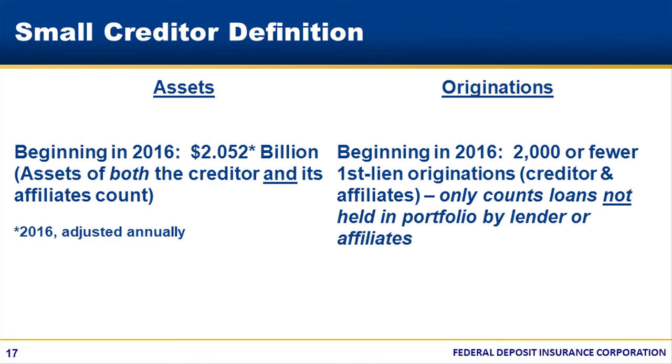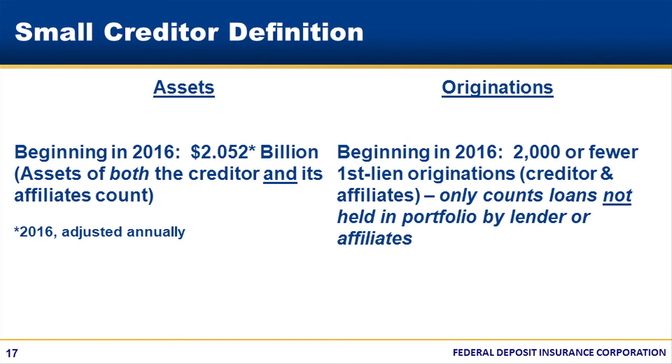The September 2015 amendment also affected the originations test. Beginning in 2016, the creditor and its affiliates must have extended no more than 2,000 covered transactions secured by first liens in the preceding year. Furthermore, the new 2,000 limit counts only loans transferred to another person. That is, the 2,000 limit does not include loans that are held in portfolio by the creditor and its affiliates.